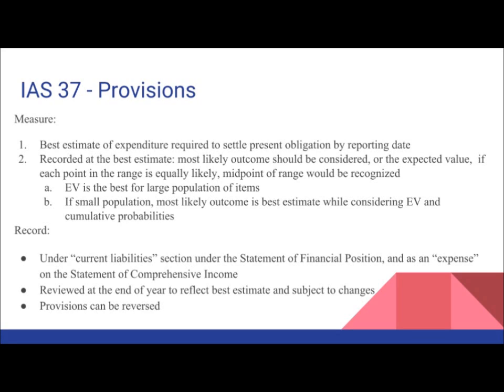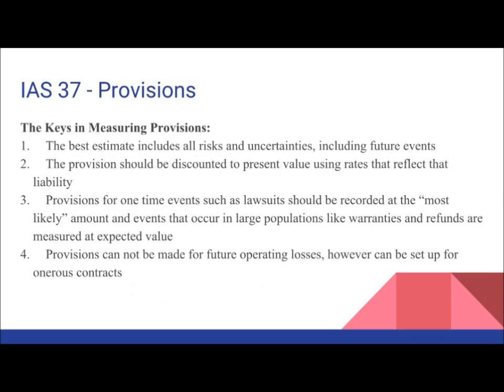When recording a provision, it's recorded under the current liabilities section on the balance sheet, as well as an expense on the income statement. It's reviewed at the year end to best reflect the estimate and is subject to changes, and provisions can also be reversed. There are certain keys in measuring provisions, so you want to make sure the best estimate includes all risks and uncertainties associated with that liability, including all future events.